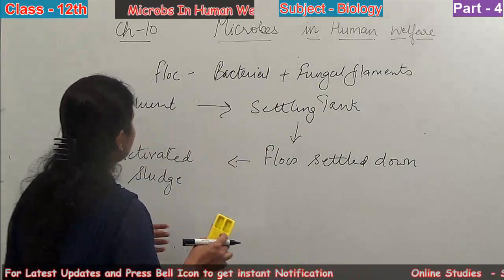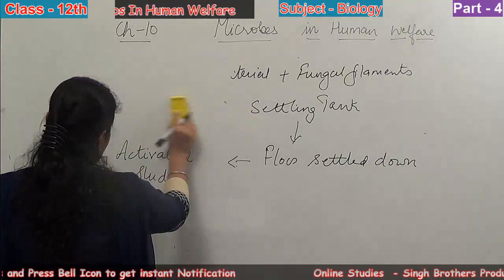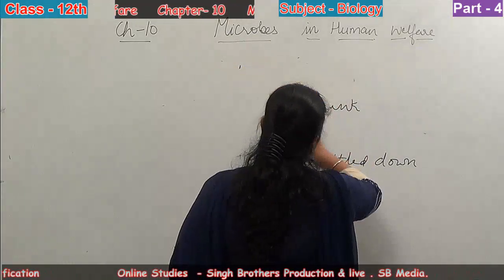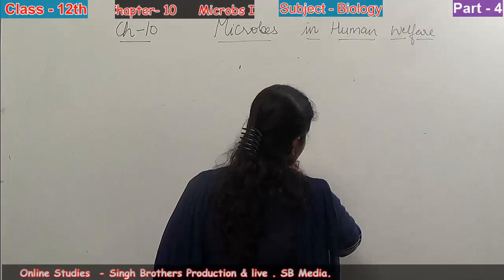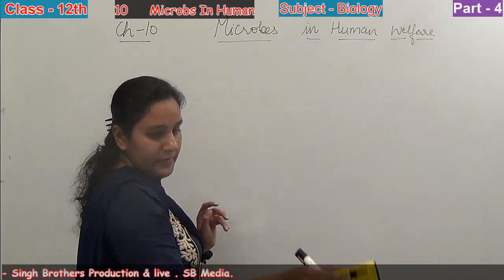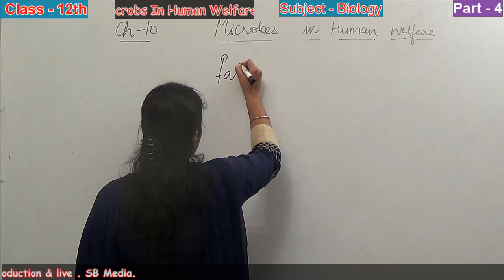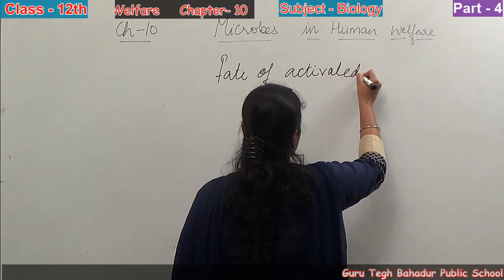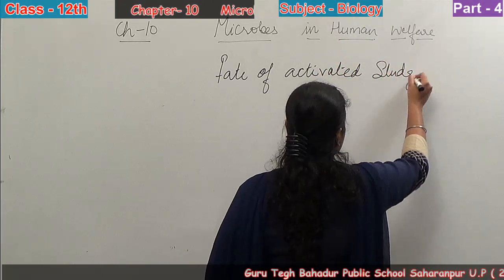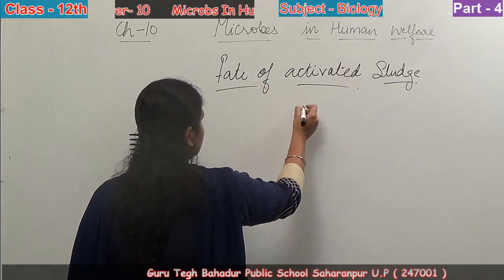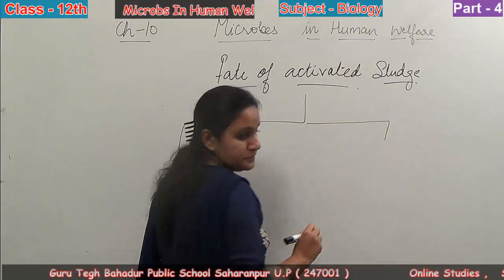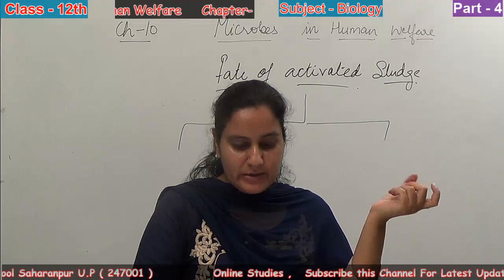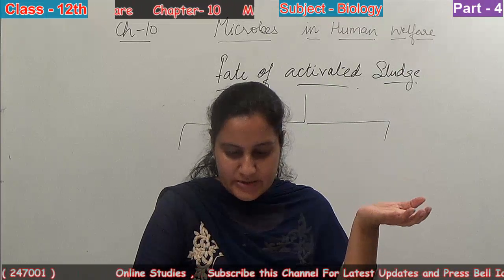Now this activated sludge has its fate. It goes in two ways. The fate of the activated sludge can be decided in two stages. What is that? Fate of the activated sludge. A small part is pumped back to the aeration tank, where it acts as flocks for the next cycle.